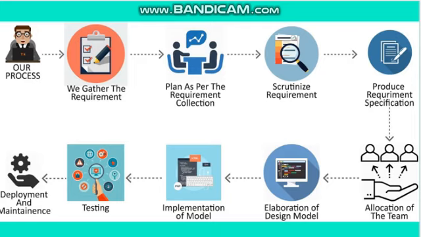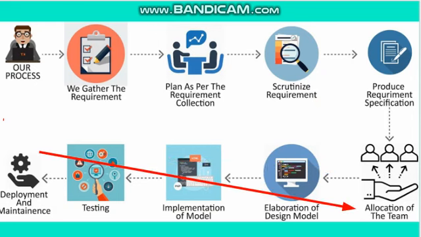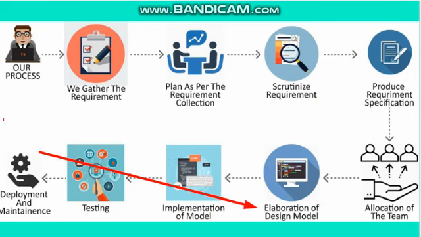Alright, so just go through this diagram. Going through this diagram, let us first see what the basic activities are. The first activity is called the process. We gather the requirement. Then we plan as per the requirement collected, scrutinize the requirements, produce requirement specification, allocate the team, elaborate the design model, implement the model, test the model, and finally deployment and maintenance, right?